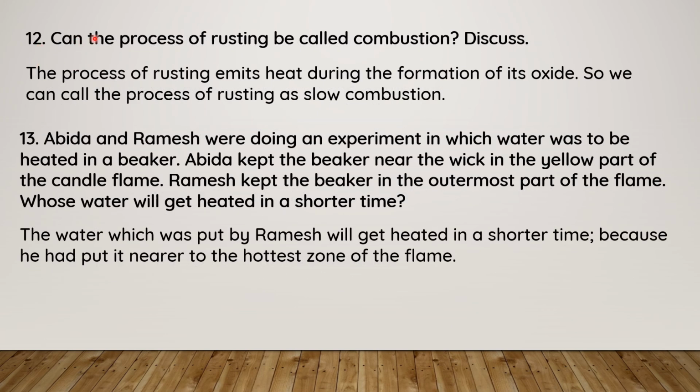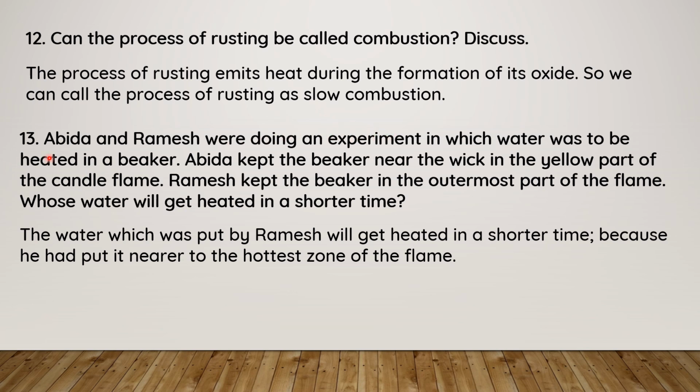12th question. Can the process of rusting be called combustion? Discuss. Rusting means the formation of iron oxide, when iron kept open in a moist area rusts. Rust means iron oxide. The process of rusting emits heat during the formation of its oxide, so a small amount of heat is emitted by this process. So we can call the process of rusting slow combustion.